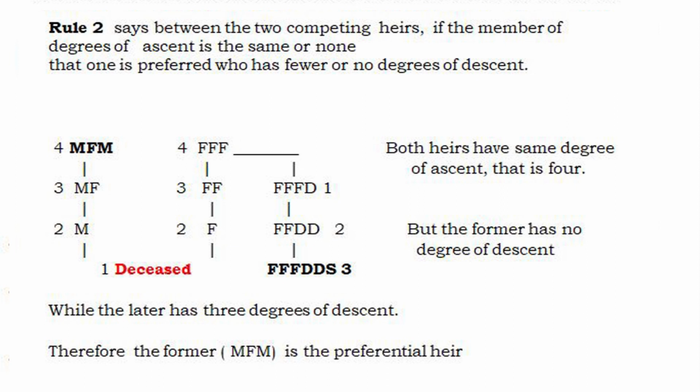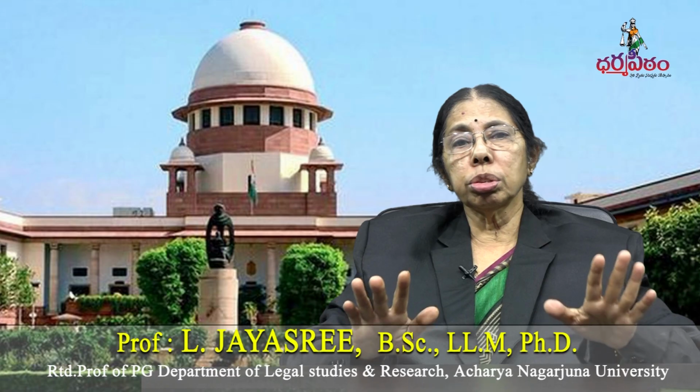Preference will be given to the one who has no descent, because father, father's father is nearer when compared to father, father's father's daughter, and father's father's daughter's son, which is remote. So when both ascents are of the same degree, but one has no descent and the other has a descent, preference will be given to the one who has no descent. This is what the second rule says.